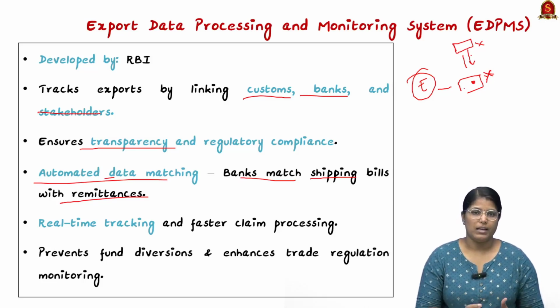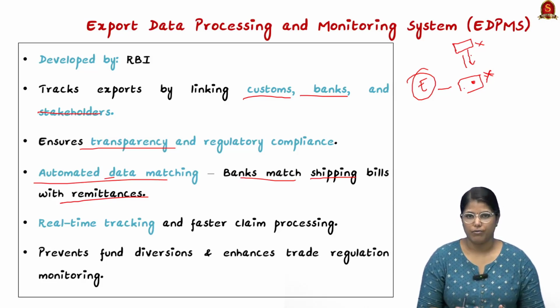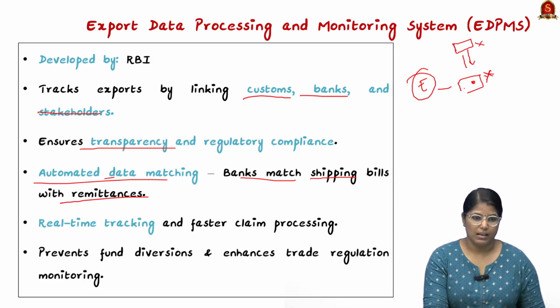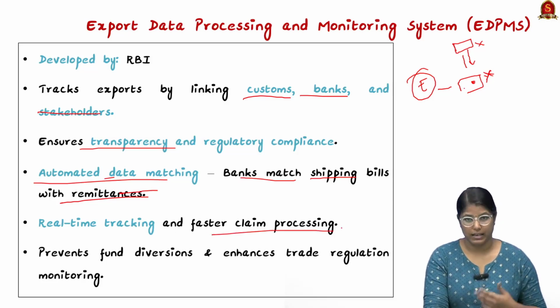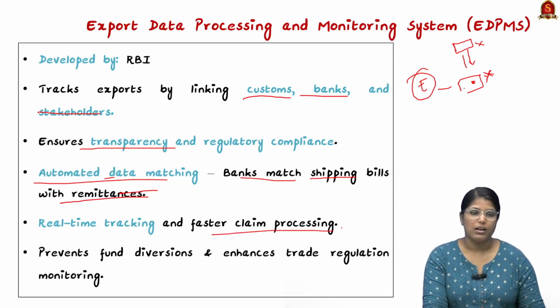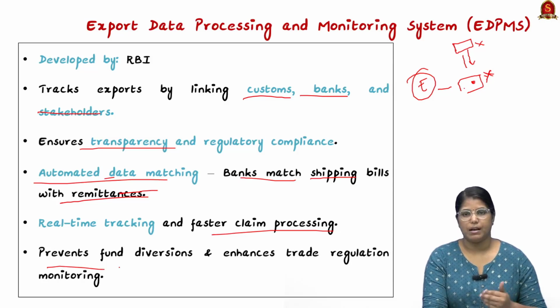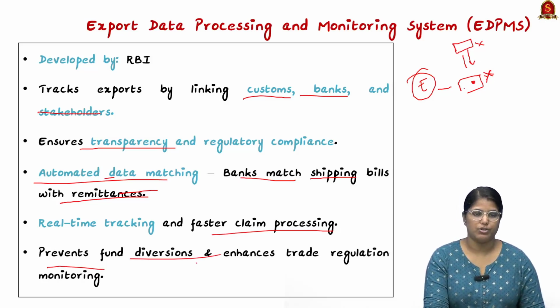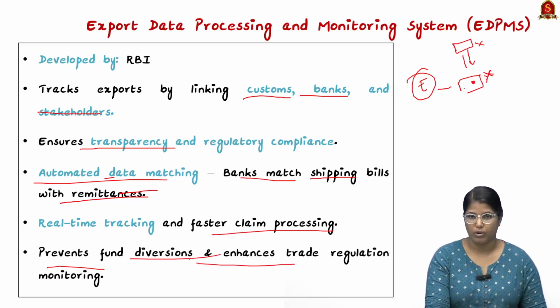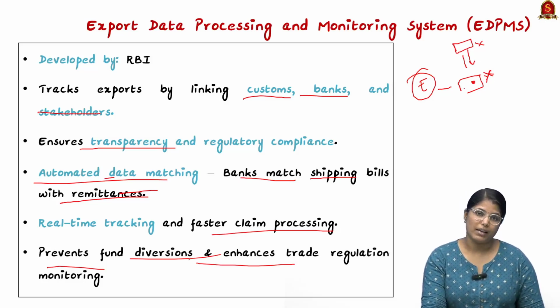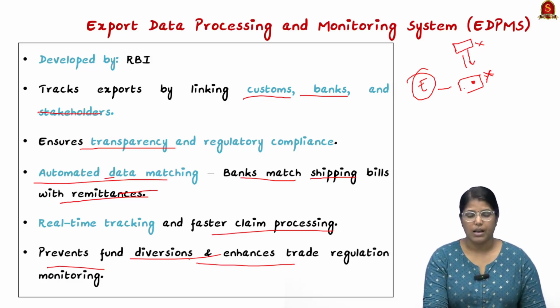This is why the MSMEs have asked for reforms when it comes to e-commerce exports. So we can tell that this particular system is bringing real-time tracking and a faster clearing process. However, this automated data matching is actually delaying the process. Apart from this, the system prevents fund diversion as well as enhances trade regulation monitoring. So these are certain advantages and certain disadvantages when it comes to EDPMS.